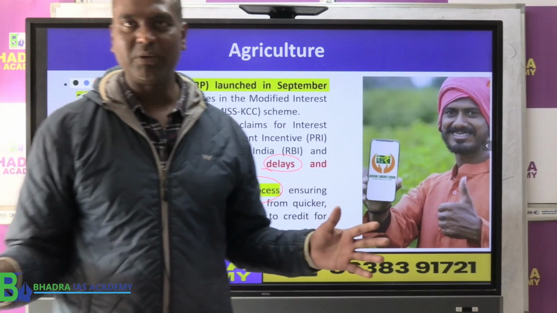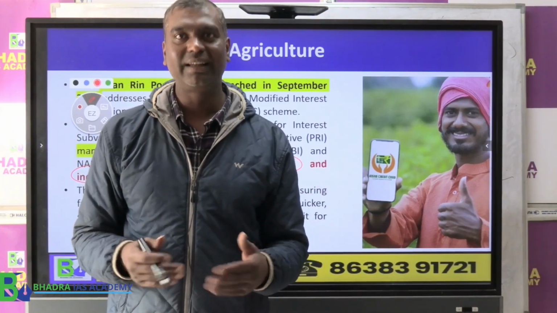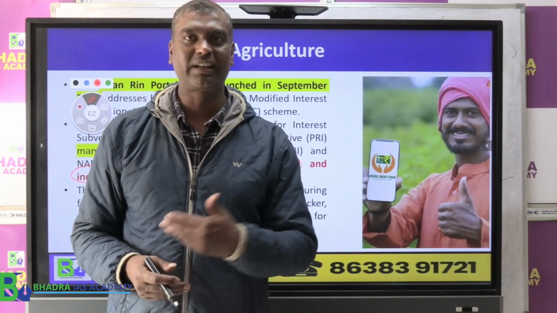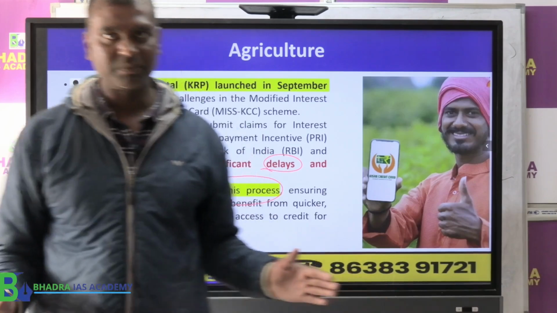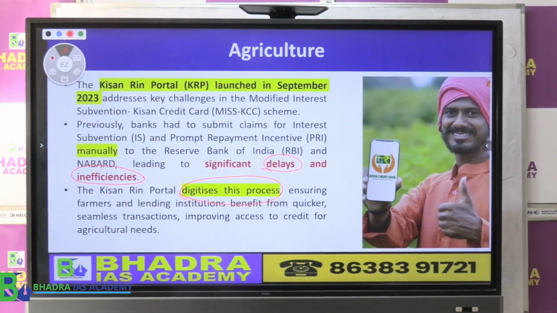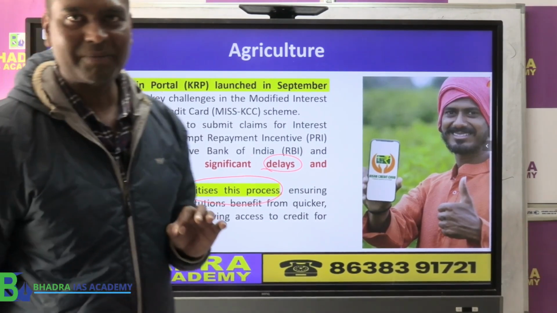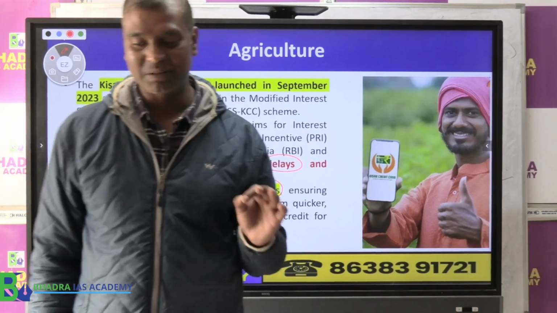Now there is no manual process, it is all digital. So farmers face no delay in getting their subsidy, so that they can clear their loan and finish it up. This is the new portal launched by the government, mentioned in the economic survey. Keep the name of this portal in your mind: Kisan Rin portal. There is a chance of it coming in the exam.